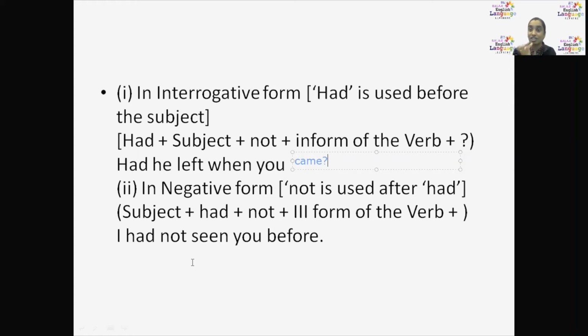Had is the first questioning word, as we already discussed. Next, in the negative form, we use not after had: had not, hadn't. So the structure will be subject plus had not plus third form of verb. Example, you can see here: I had not seen you before.